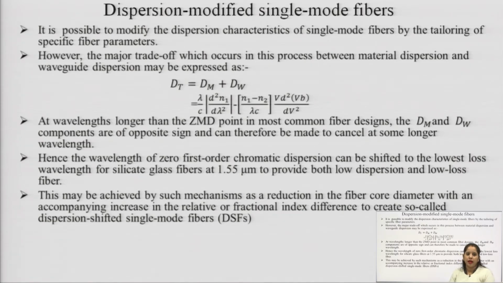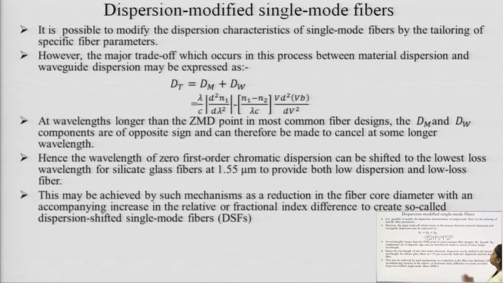Dispersion is not at all beneficial for any optical fiber communication. So, for minimizing or reducing it, we have to take a number of steps. So, dispersion modified single mode fiber. What does this mean? As this term itself indicates, we are modifying the dispersion in a single mode fiber. And what is the importance of this modification? Just for reducing the dispersion which exists in the single mode fiber.